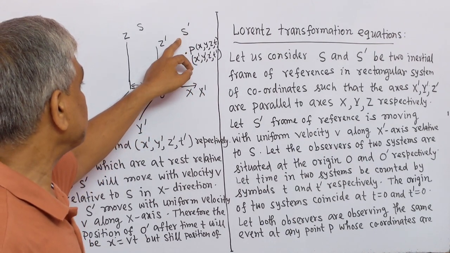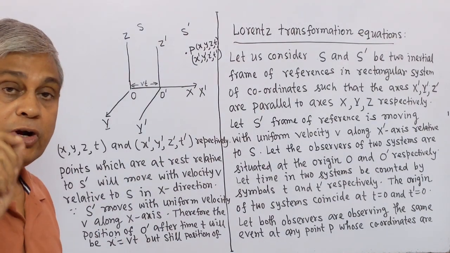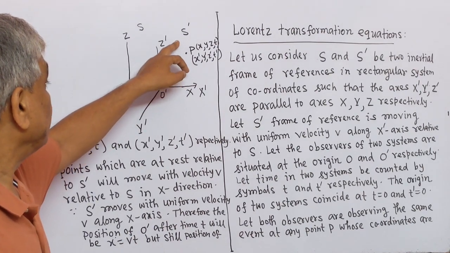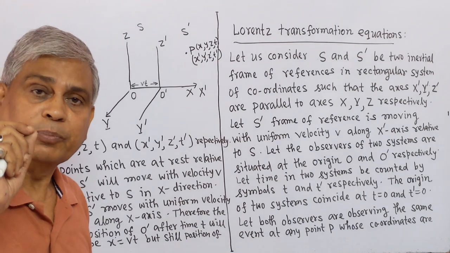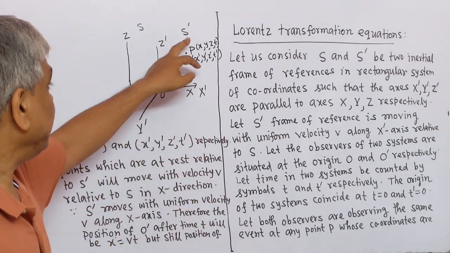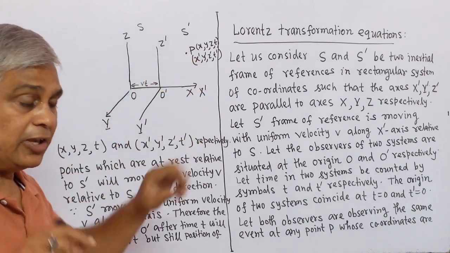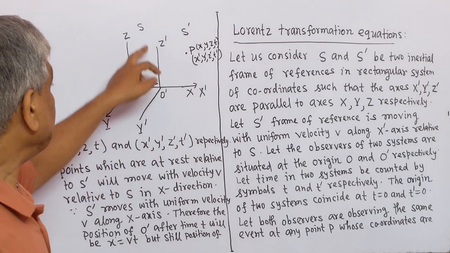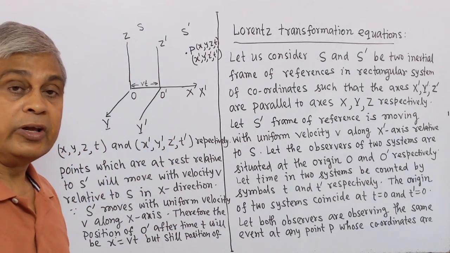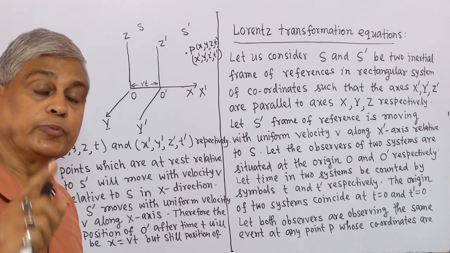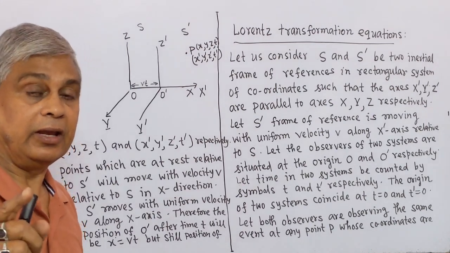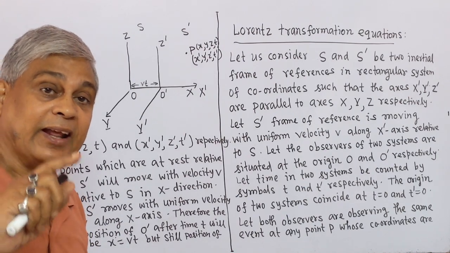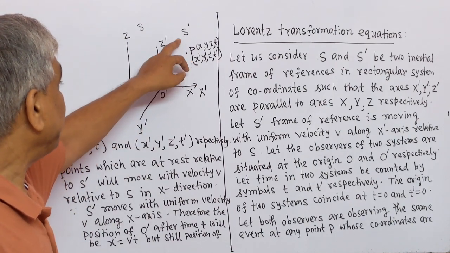Points which are at rest with respect to S prime will move with velocity v, because the S prime reference frame is moving with velocity v with respect to the S frame of reference. So, any particle which moves with velocity v with respect to the S frame of reference will be at rest in the S prime frame of reference.